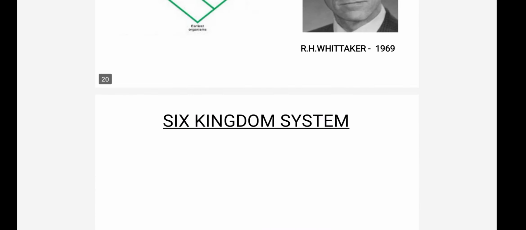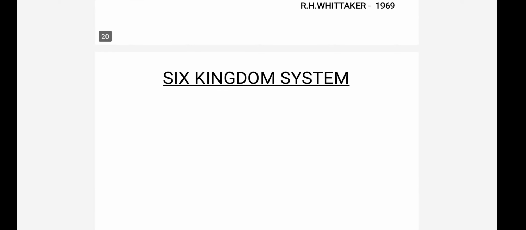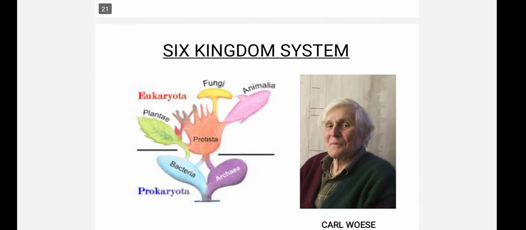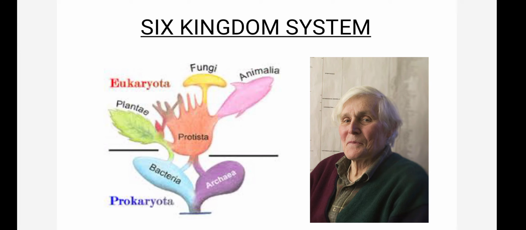Now the 6 kingdom system. In the 6 kingdom system, organisms are classified into 6 categories. They are bacteria, archaea, protista, plantae, fungi, and animalia. Of these, the first 2, bacteria and archaea, are prokaryotes. The remaining 4 categories, plantae, protista, fungi, and animalia, are eukaryotes.